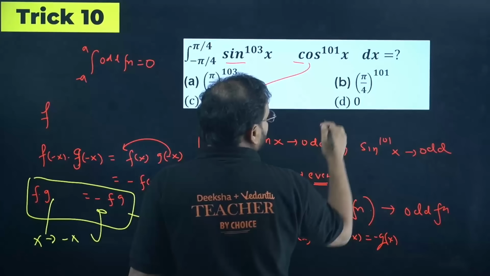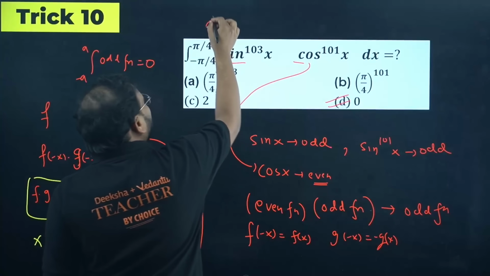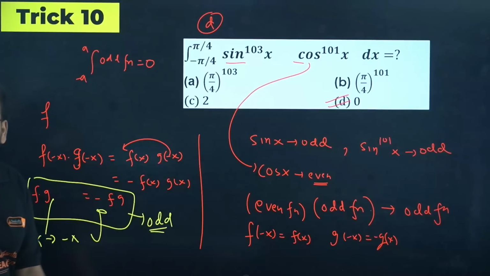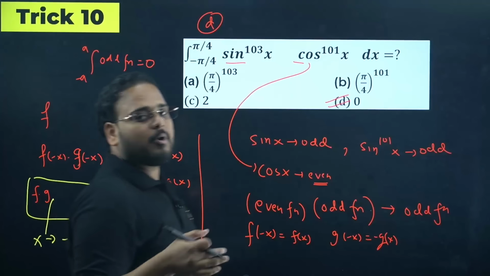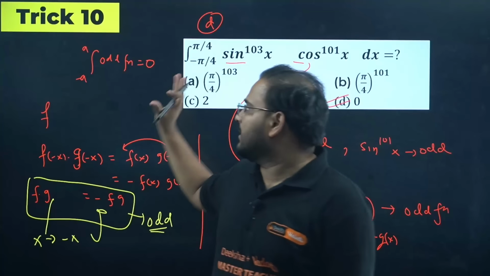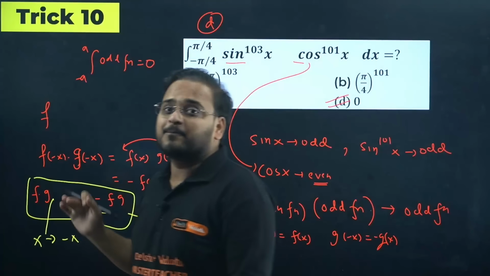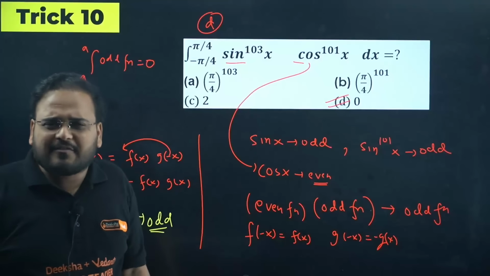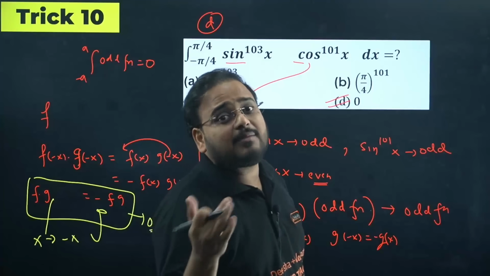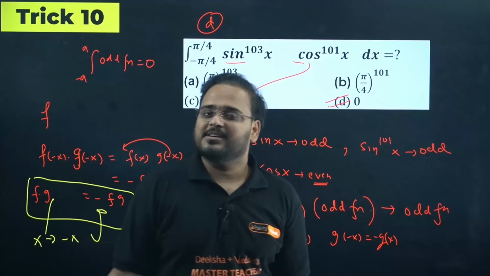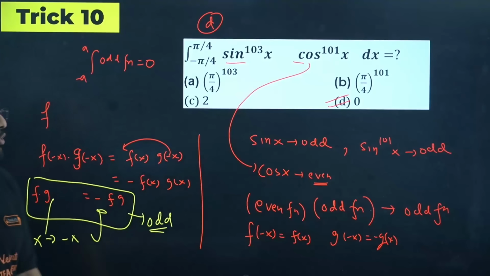Sir, we know this. I know you know this. I'm not saying everything, I am only teaching you, sir. I'm not saying that. Okay, I know you know this. This is a property you have learned in NCERT only, but still it was important to recall that. Many times the question might look very difficult, but when you look closely, it becomes an odd in even case. Answer becomes 0. Okay, so that's your top 10 tricks from integration.